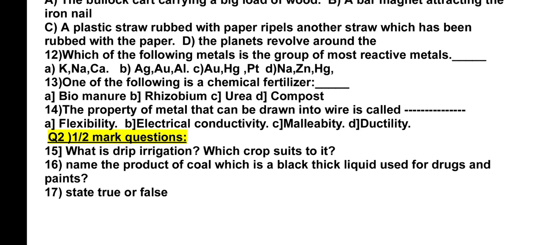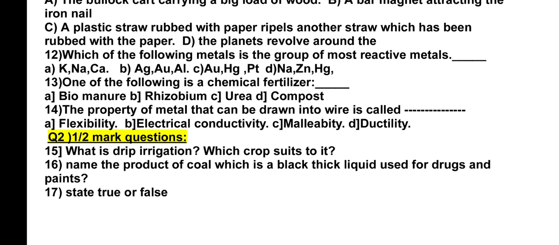Now when you put the biomanure rhizobium into the soil, it fixes the nitrogen. It absorbs the nitrogen from the air and fixes it into the soil, increasing the fertility of the soil. Urea is a chemical fertilizer. It's a chemical compound which is produced in the factories.